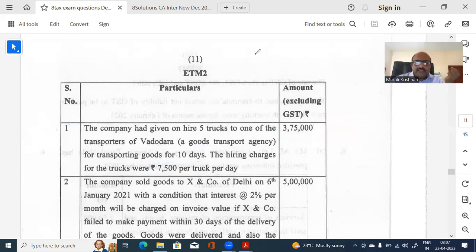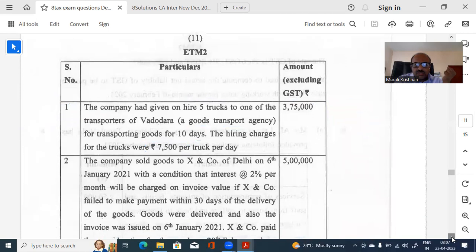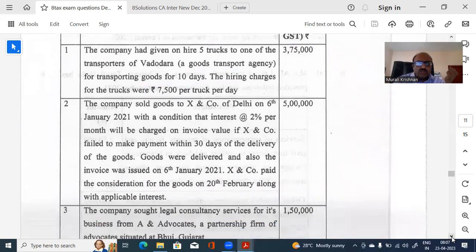So I'm not telling the answer. Let us look at the answer when we do it. Let us understand the question. I've looked at the first box. I didn't think about the second box. Now I'm going to look at the second box totally. Only the second box I'm going to concentrate on, nothing else. I'm going to read it.